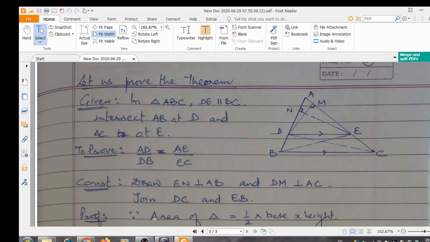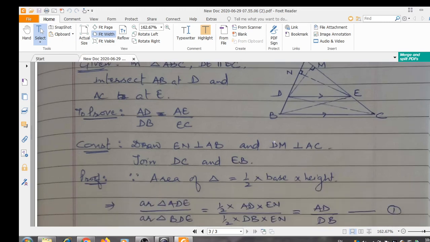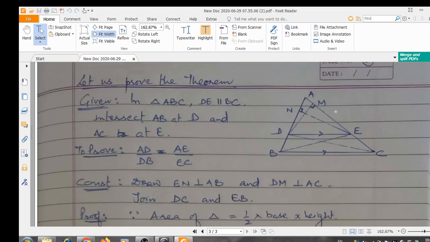Now since this result cannot be proved by the given figure because we have no result to prove it, we have to do some construction. Since we have to take the ratio and we have only triangles, it means we can make use of area of triangle. Now we know that area of triangle is half into base into height. It means we should have triangles with bases AD, DB, AE and EC.